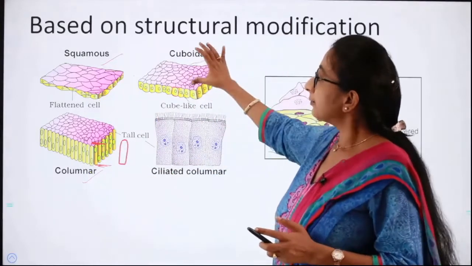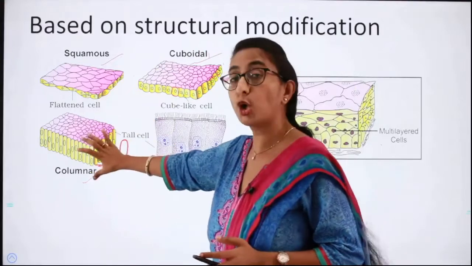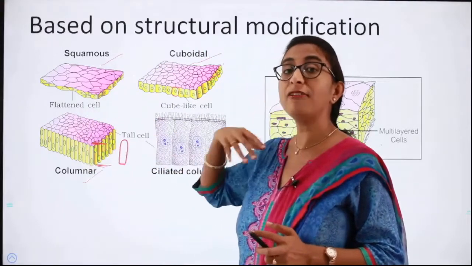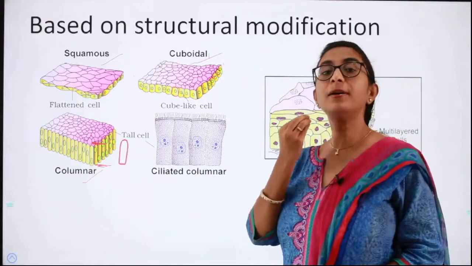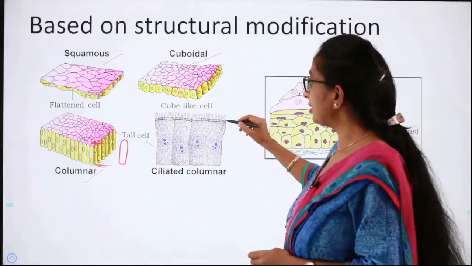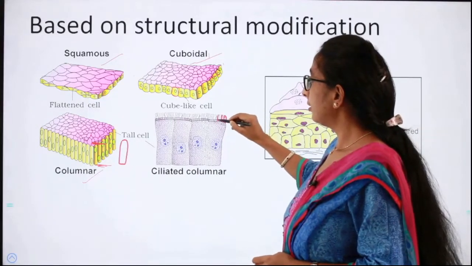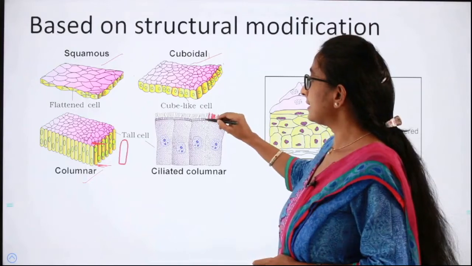And when the cuboidal or the columnar epithelium have cilia, cilia are the projections in the cell. Can you see here? Okay, these are the cilia.